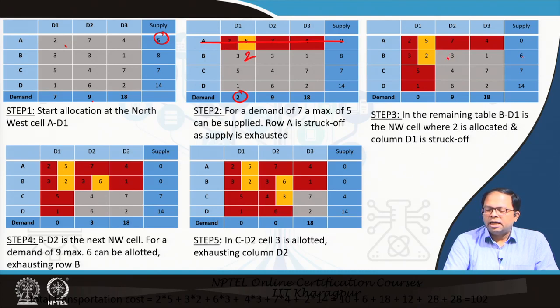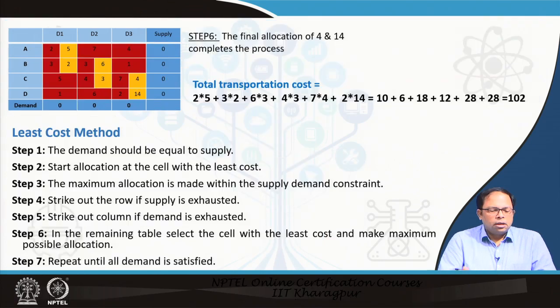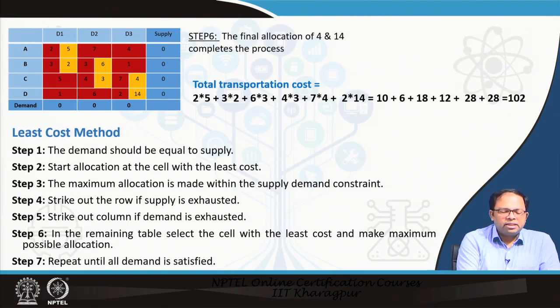Out of 9 and 6 I have done 6, and once it is done, we are left with 3. Then this is the northwest corner, and within 3 and 7 we can supply 3. That is what is done over here. Now we come to the next step, where we have allocated the final values of 4 and 14. Both the rows are balanced, and this final allocation of 4 and 14 completes the process.